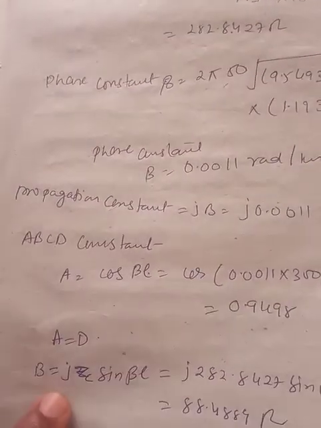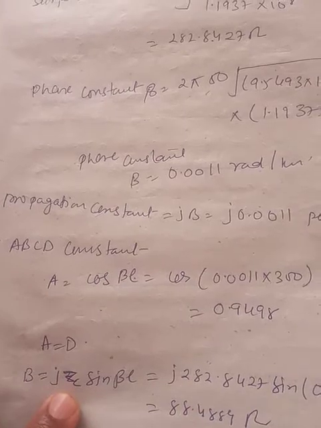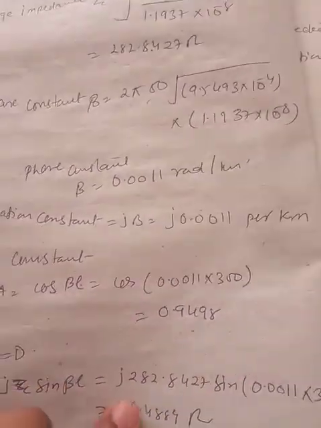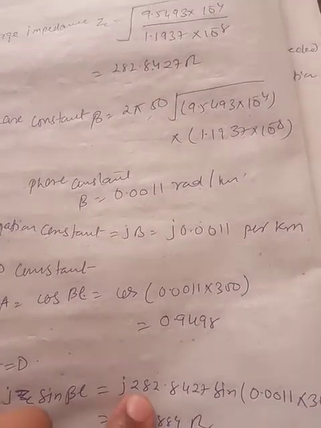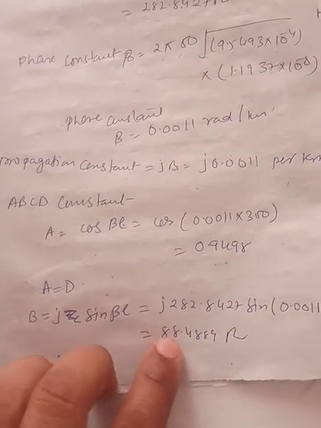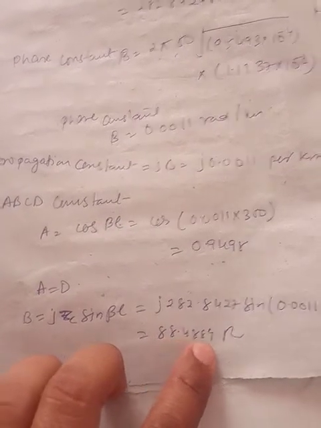Now the B, which can be written as j ZC sin beta L, and if you put the value of beta L and ZC, we can get the value of the B constant, that is 88.4889 ohm.